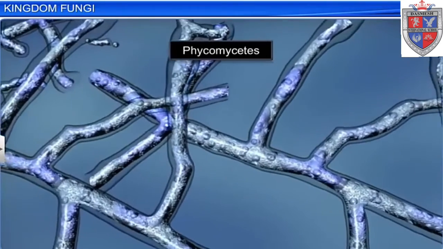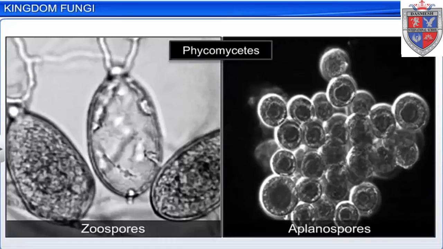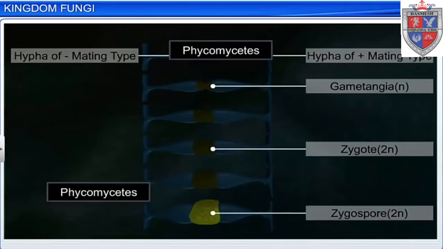Phycomycetes have aseptate and coenocytic mycelium. They reproduce asexually by zoospores in the case of motile gametes and by aplanospores in the case of non-motile gametes. On the other hand, sexual reproduction leads to the formation of zygospores after the fusion of gametes. The gametes may be either similar or dissimilar.